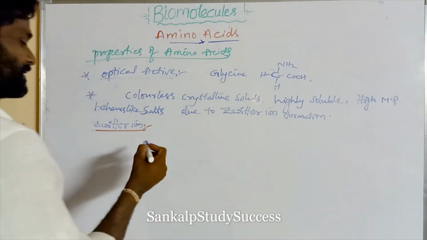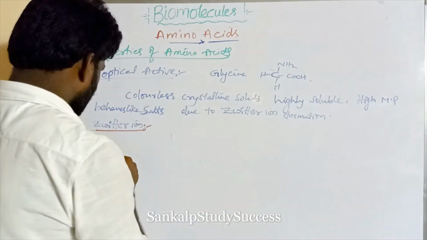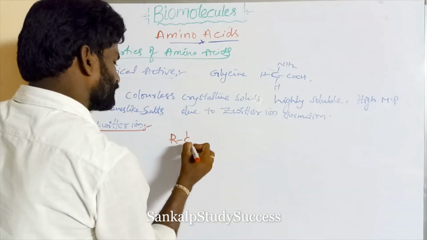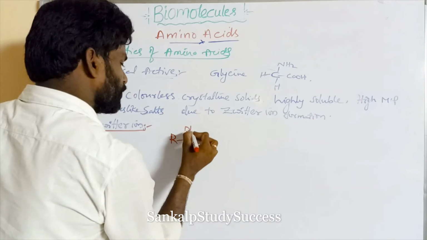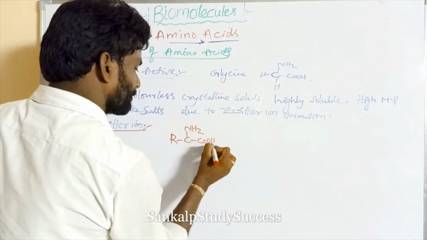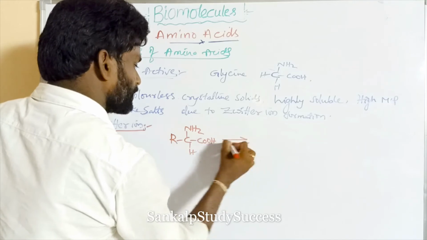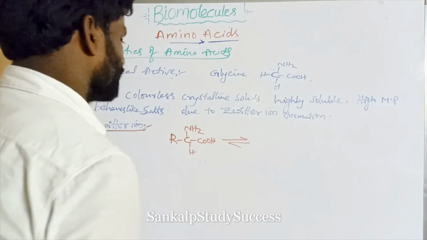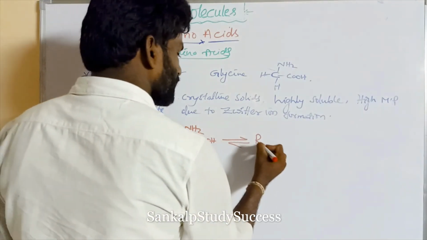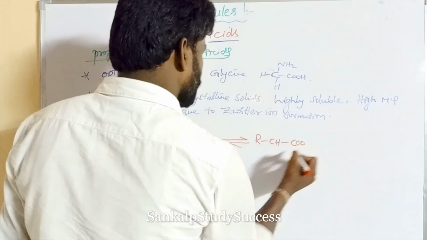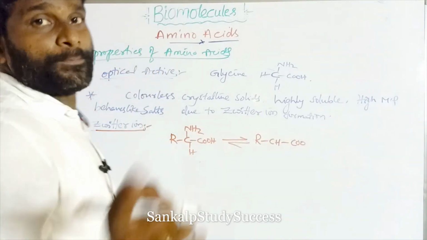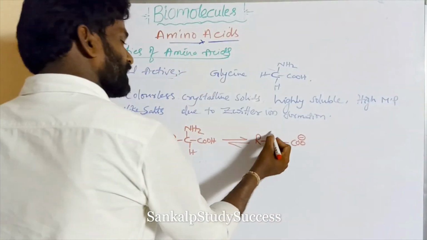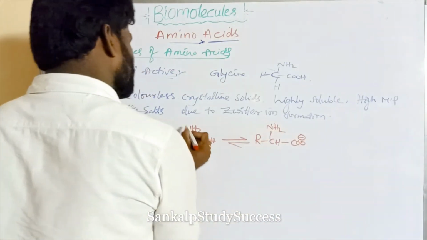So what is that? This is R CH, NH2, COOH. In aqueous solution, that means the amino acid is dissolved in water. Here COOH can lose a proton, meaning CO minus and H plus. Nitrogen has one lone pair.